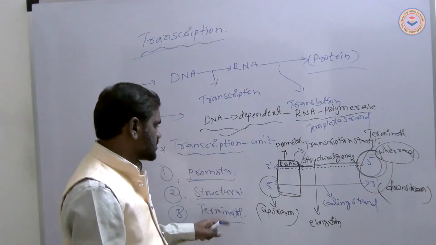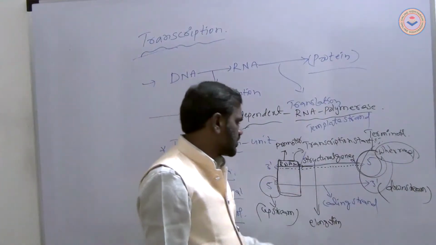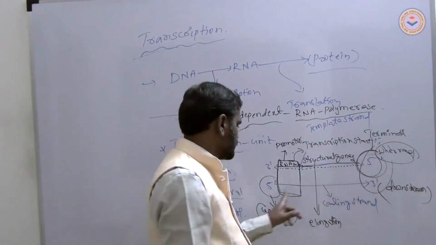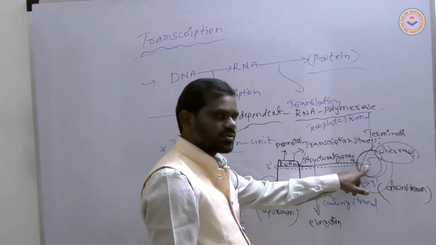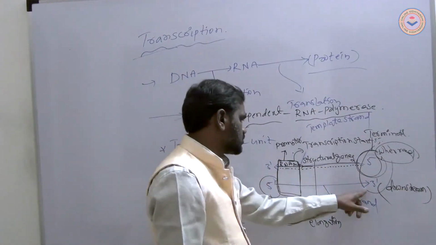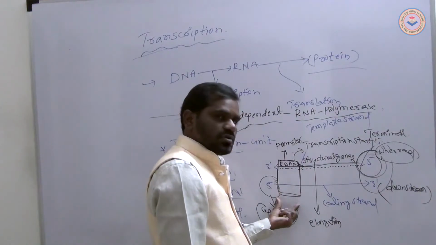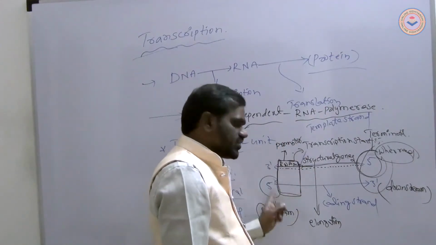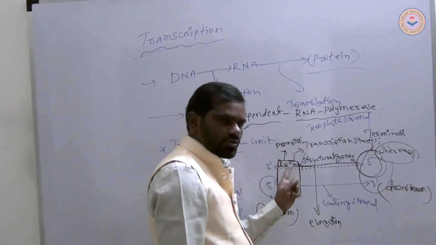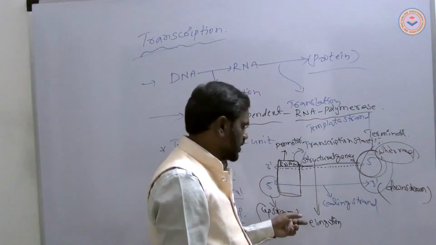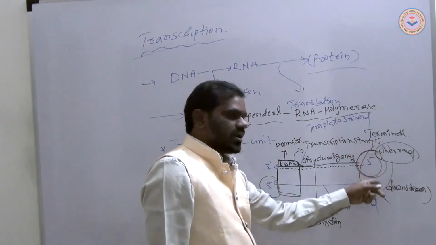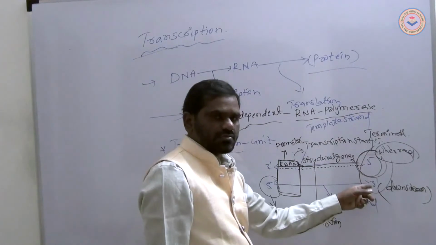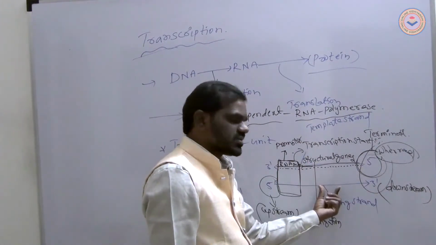Promoter, structural genes, terminator. Two strands are present. Three prime, five prime, five prime, three prime. Observe the arrows, five prime to three prime. In this area the promoter is present. The promoter is located towards the five prime end, upstream. The terminator is located at the three prime end, downstream. So the structural genes are present in the middle.